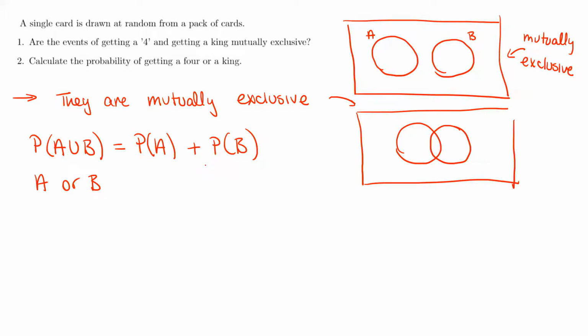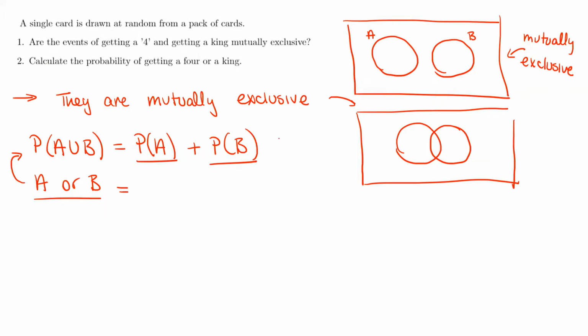So part 2 is asking us to calculate the probability of getting a 4 or a king. So we know in probability or in the Venn diagrams, union just means add. So we can say the probability of getting a 4 in this case will be the probability of A happening, and the probability of getting a king in this case will be the probability of B happening.